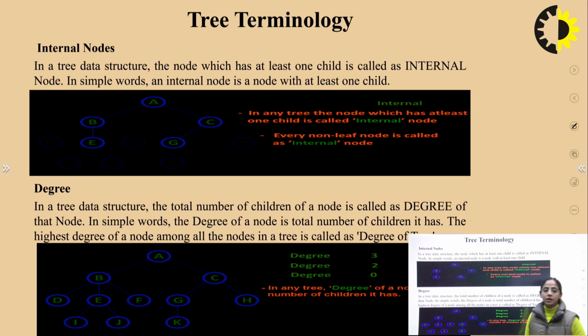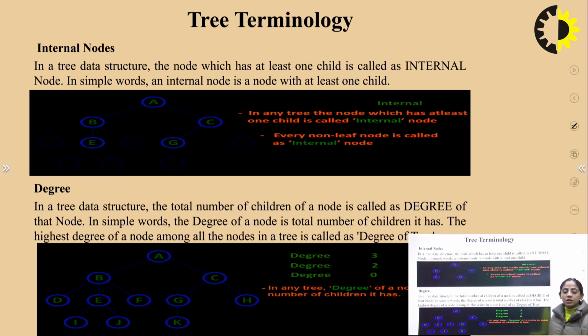Now coming to internal nodes. In a tree data structure, the node which has at least one child is called an internal node. In simple words, an internal node is a node with at least one child. For example, in this tree, B and C are internal nodes, E and G are leaf nodes, and A is your root node.